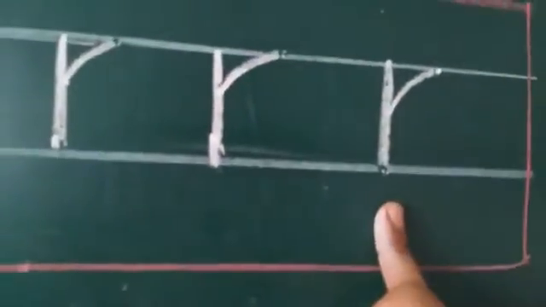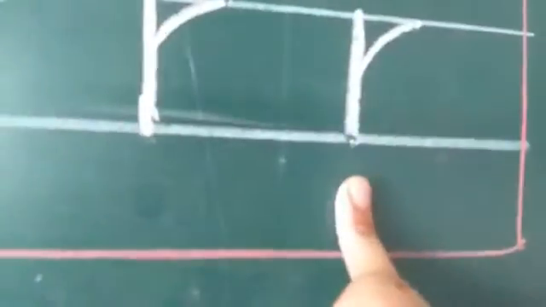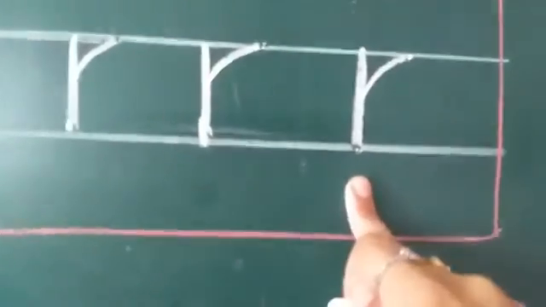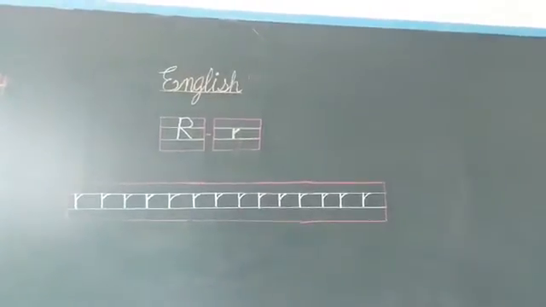R for rose. R for radio. R for rabbit. R for radish. R for rooster. R for rocket. R for rat. R for robot. So today we learn small letter R.